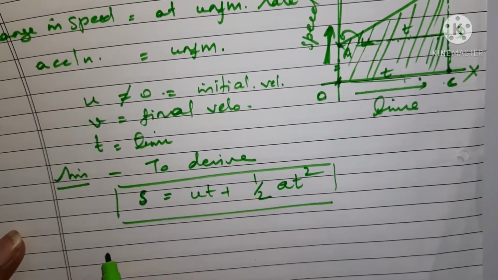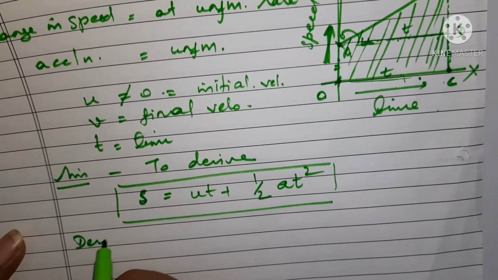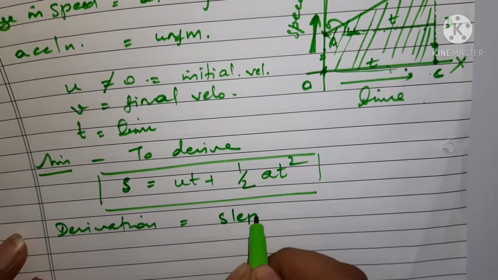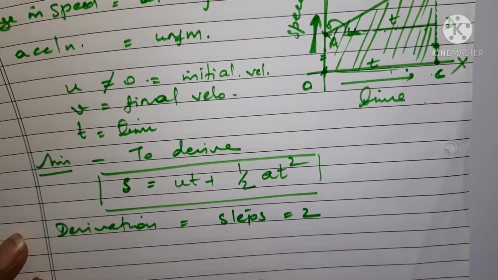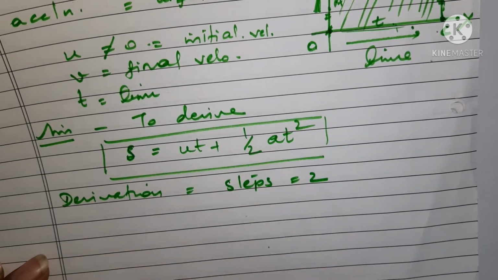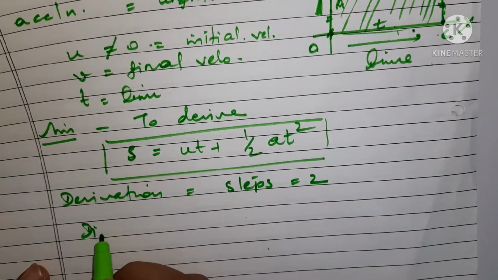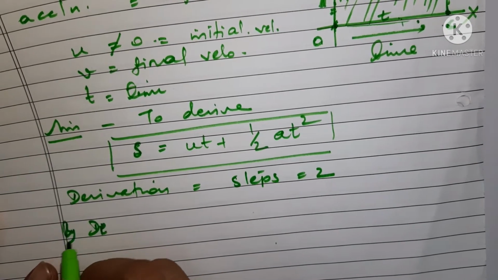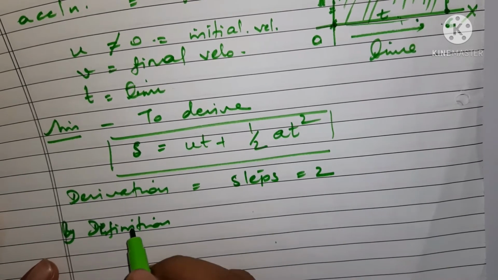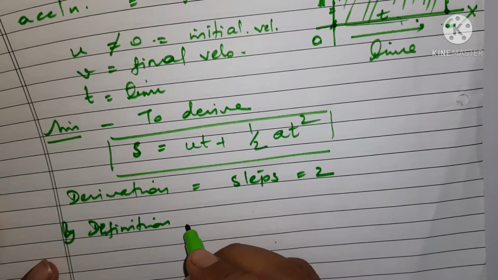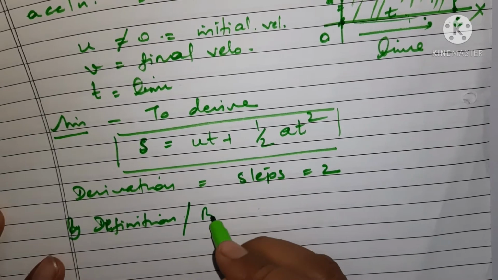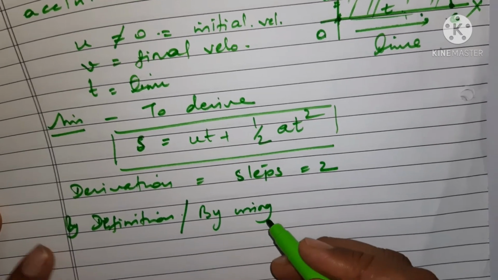Let us see it in two parts. Okay, how to derive the equation? Derivation will be done in two steps. We will write, we have two steps in this. So to remember, we are going to do it in two steps, right? Now with the definition of this distance, by definition you can say, or you can say by using graph. Okay, by using